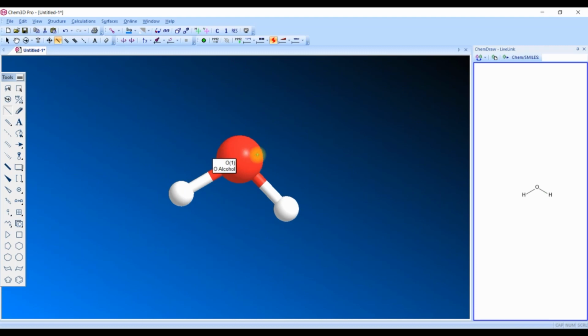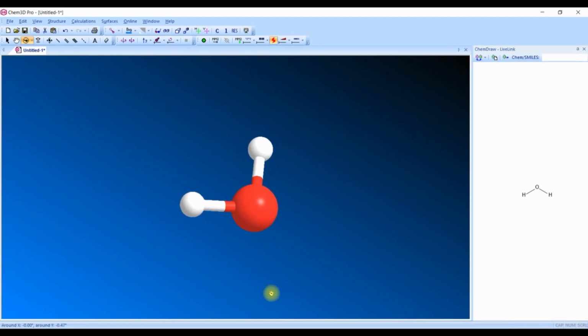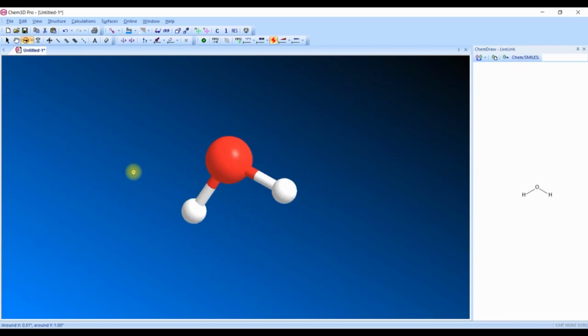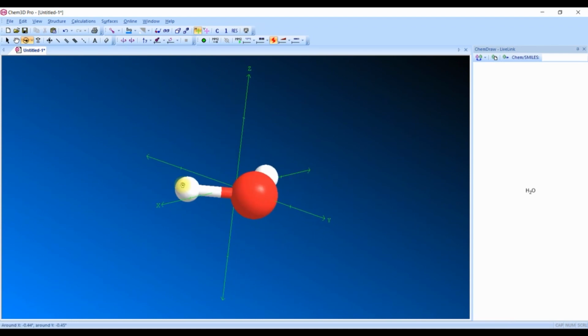If you see the 3D structure of water, it is a three-dimensional structure where two hydrogens are linked with the bigger red oxygen. We can rotate it on any axis, so we can see the structure of these atoms in all three directions, from the x-axis, y-axis, and z-axis.